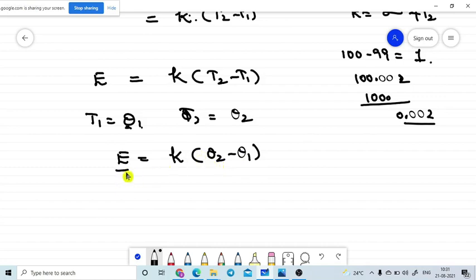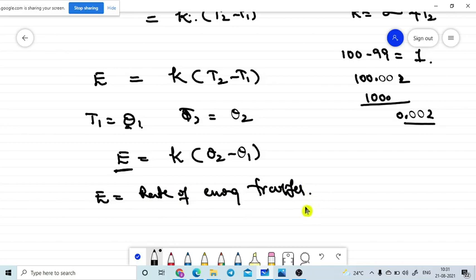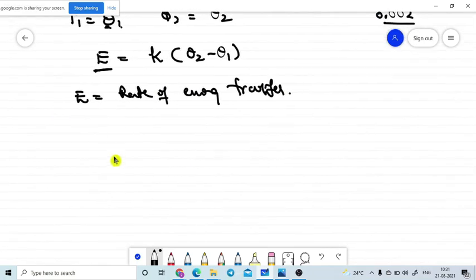So what is meant by this E? E is nothing but the rate of energy transfer, where the energy is transferring from the hot body to the cold body.